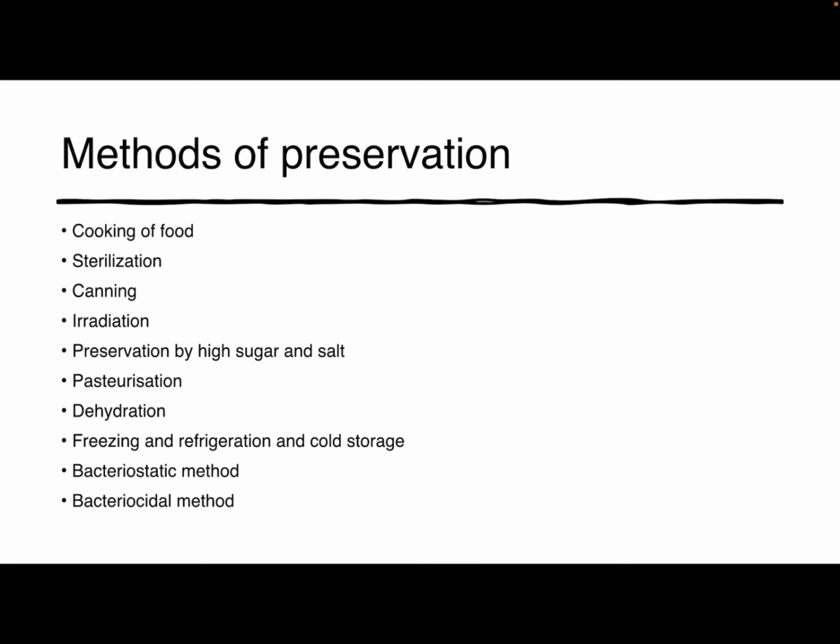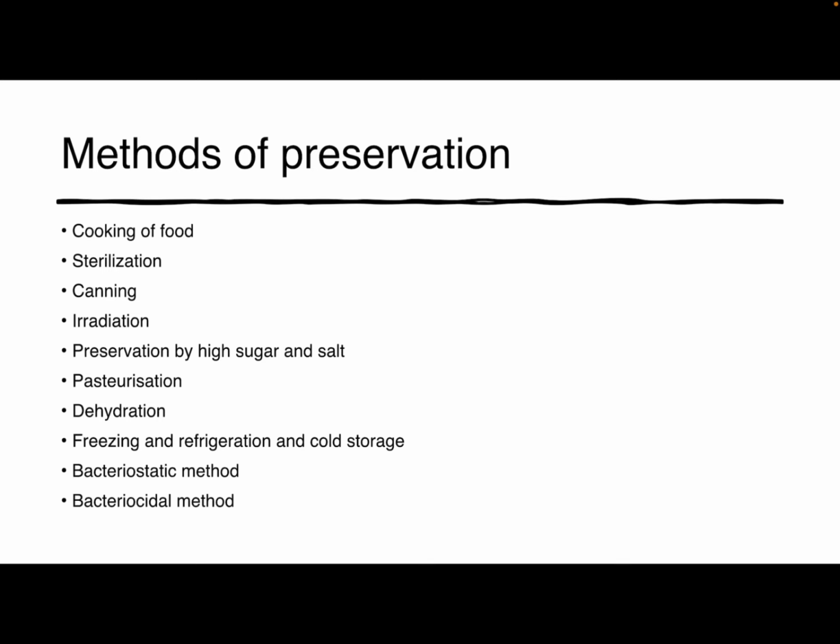What are the different types of methods used in preservation? Cooking of food, sterilization, canning, irradiation, preservation by high sugar and salt, pasteurization, dehydration, freezing and refrigeration, cold storage, bacteriostatic method and bactericidal method.